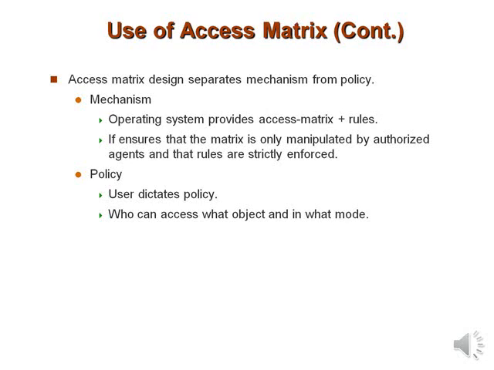So the access matrix design separates mechanism from policy. So what is the mechanism here? The operating system provides an access matrix plus the rules. It ensures that the matrix is only manipulated by authorized agents and that the rules are strictly enforced. Policy: the user dictates the policy, and it also specifies who can access what object in what mode.